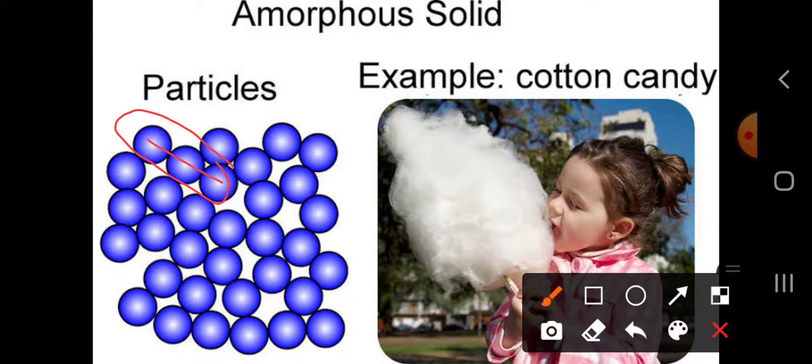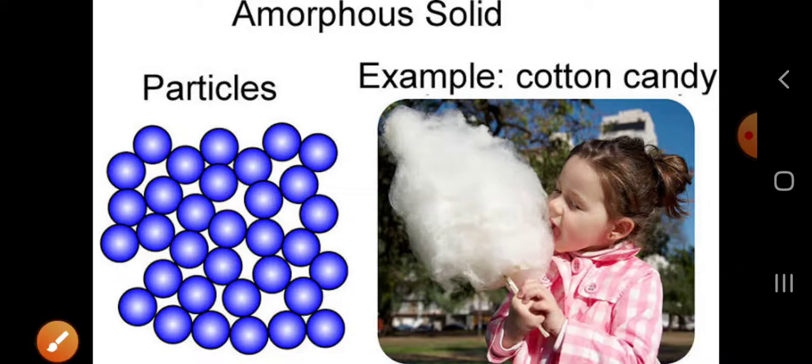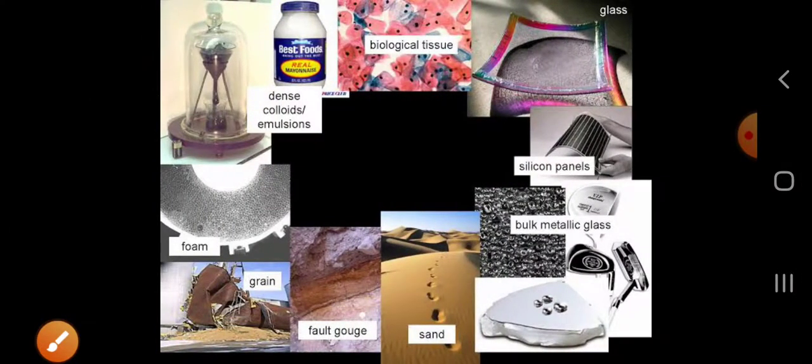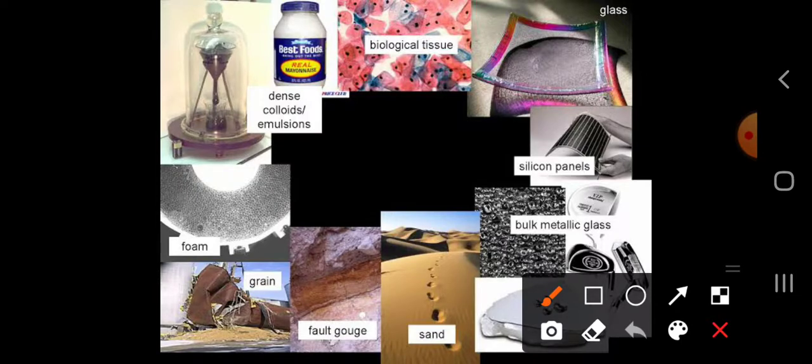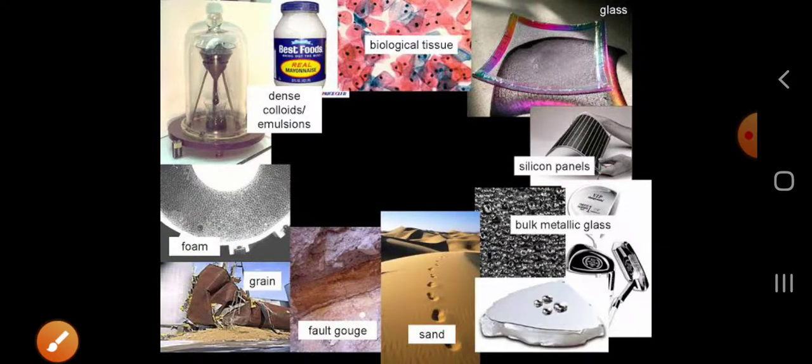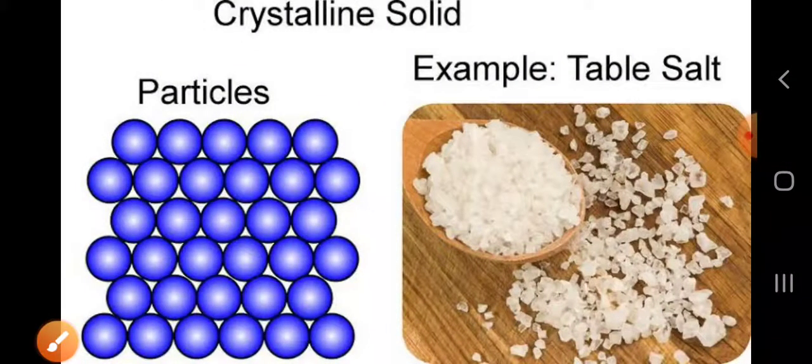This is a regular arrangement, this is a regular arrangement, but this is not, this is an irregular arrangement. So in an amorphous solid there is no regular arrangement of the particles. Other examples are foam, gauze, sand, and silicones, and there are many more.